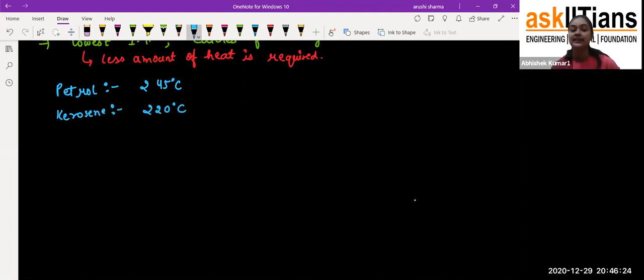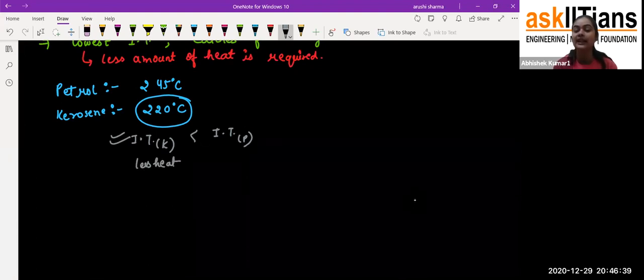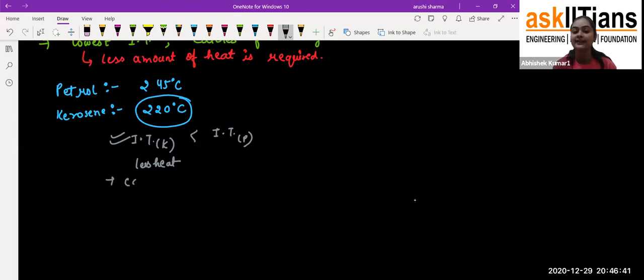That means the ignition temperature of kerosene is less than the ignition temperature of petrol. That means it will require less heat, and it will catch fire easily as compared to petrol.